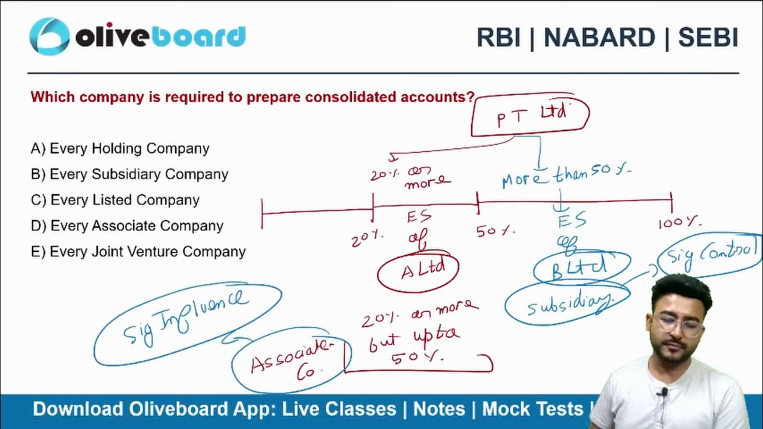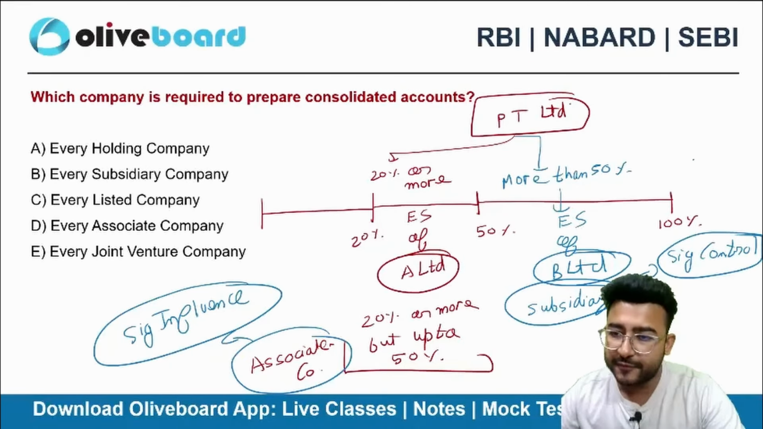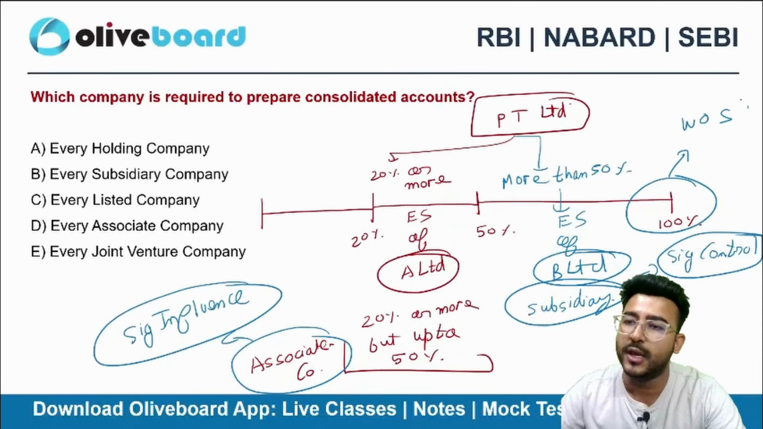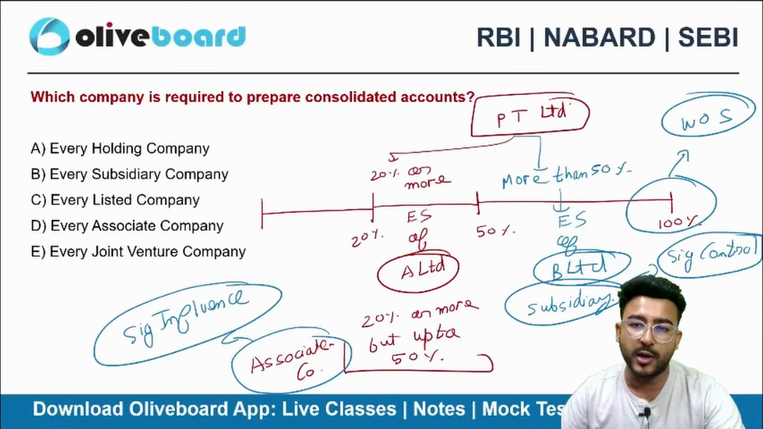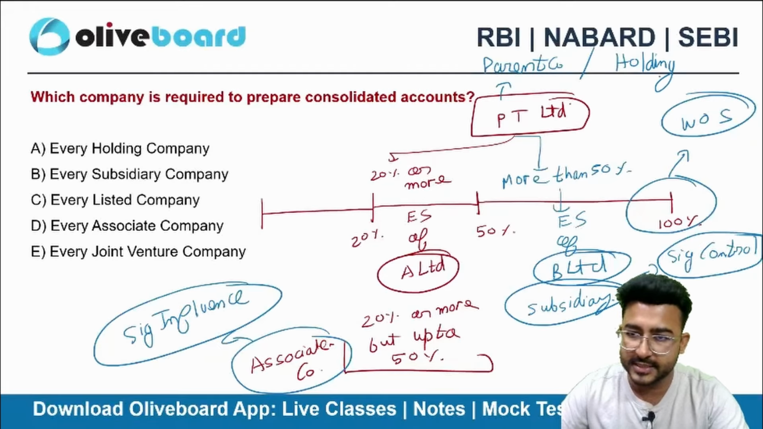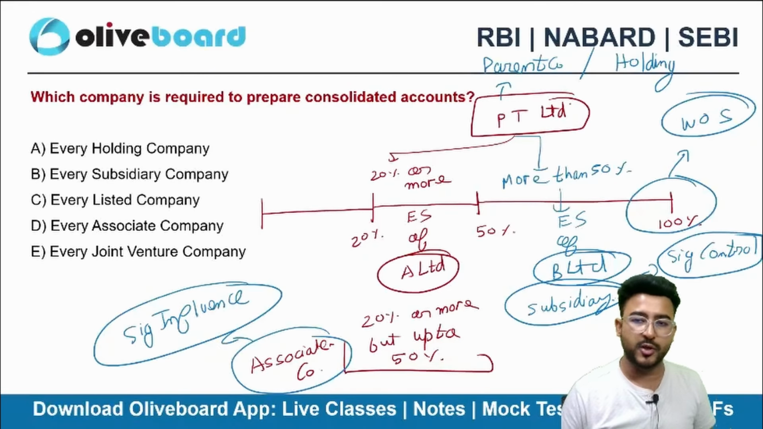And what if I start owning 100% of the equity shares of the company? Then that will be called a wholly owned subsidiary. In all the cases, PT Limited will be the parent company or the holding company.